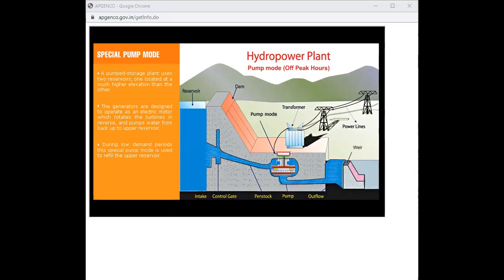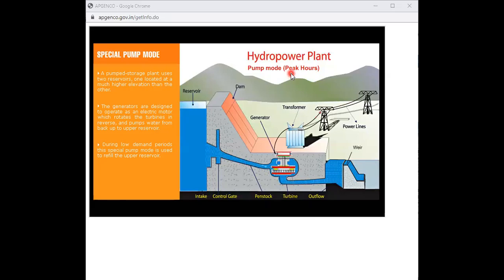Yes, very good. 18 series 214 is saying that it is acting as motor and generator. Very good. One more person, 18 series 230, is saying PCAS. Very good. So now try to understand this diagram. When you see pump mode here, in brackets we have two options. That is peak hours and off peak hours. Off peak hours means we can say light load condition.